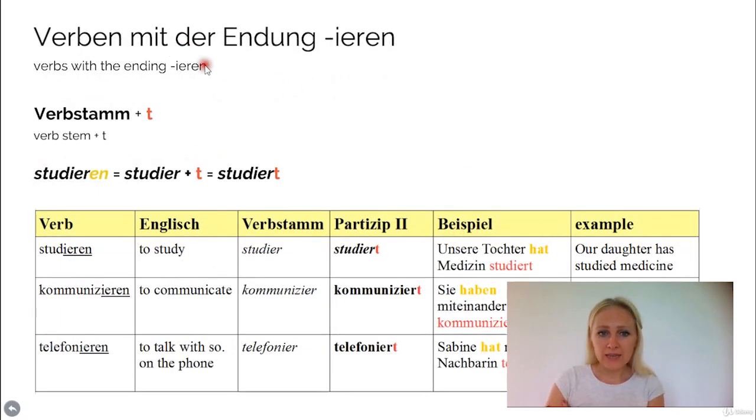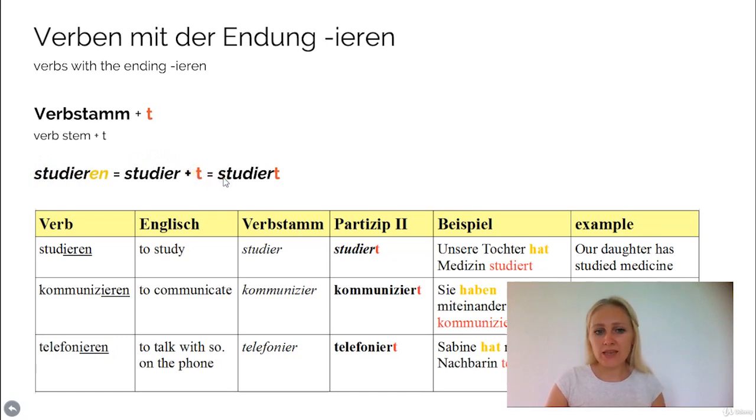All verbs that end with ieren, like here studieren, kommunizieren, telefonieren, and probieren. There's quite a number of German verbs that end with ieren. Whenever you have this case, you don't add the prefix ge at the beginning of the stem. You just need the stem and then you add a t at the end. So studieren, for example, becomes studiert. You just take the stem, which is studier, and then you add a t. And then it becomes studiert.